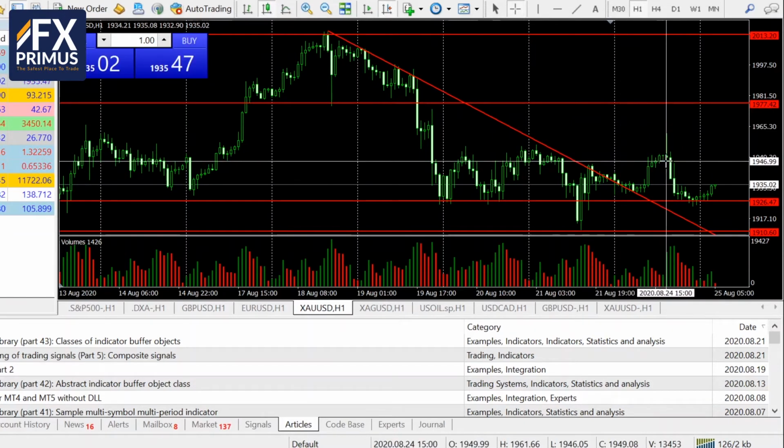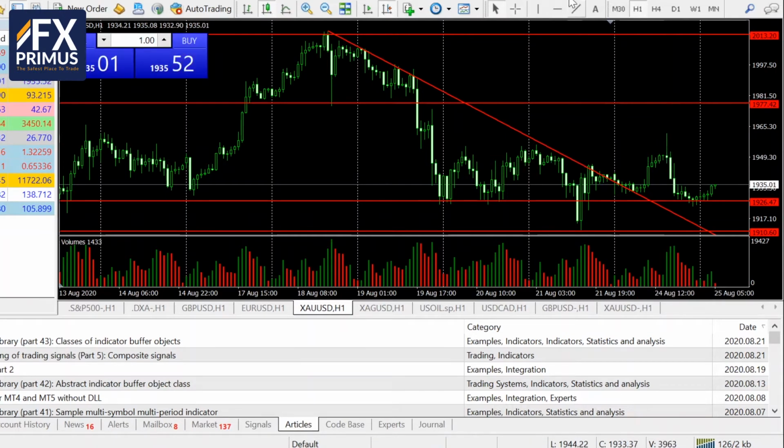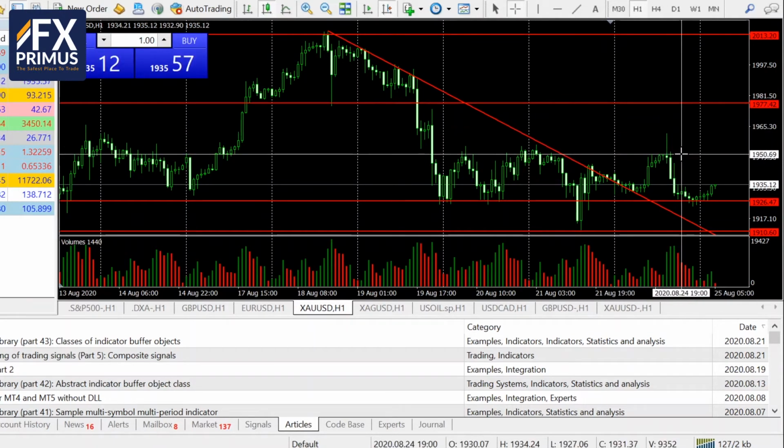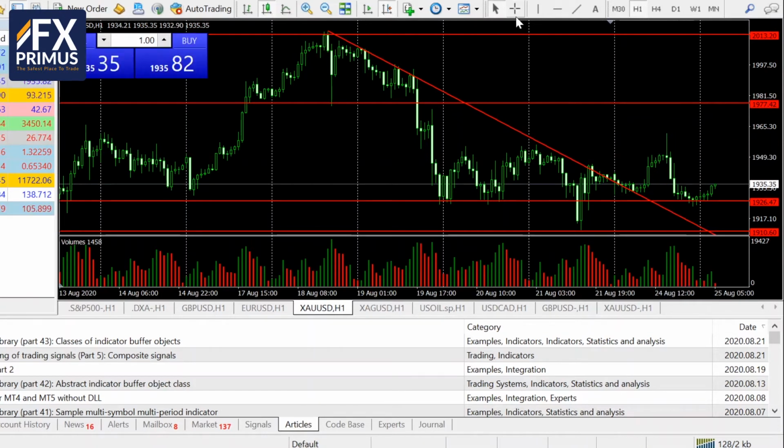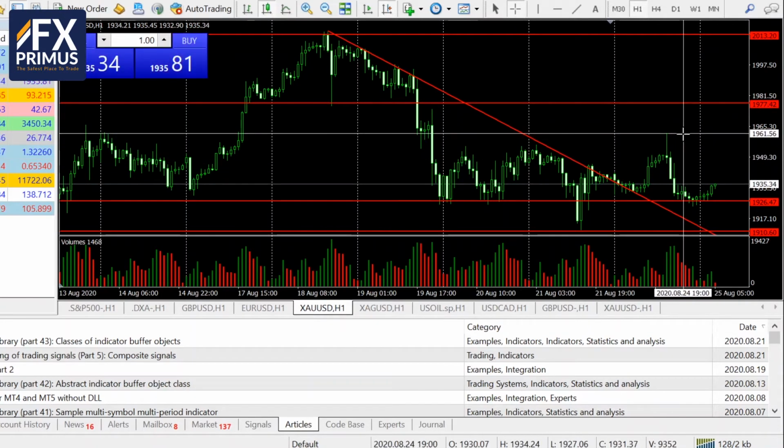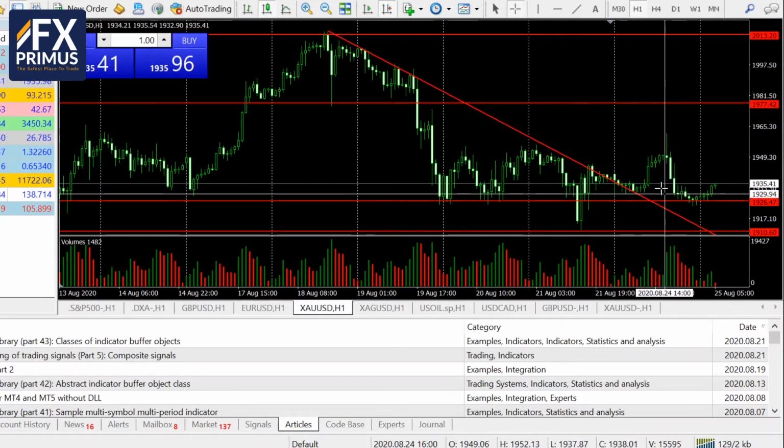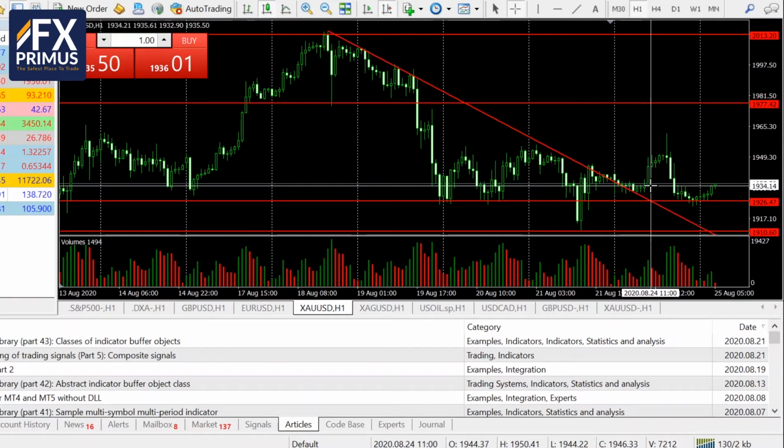And then at 8 p.m., it pushed up one final push from 1950 to a high of 1960, going up another $10 before having a quick retracement and pushing back down. Okay, so during the UK trading sessions at about 3 p.m.